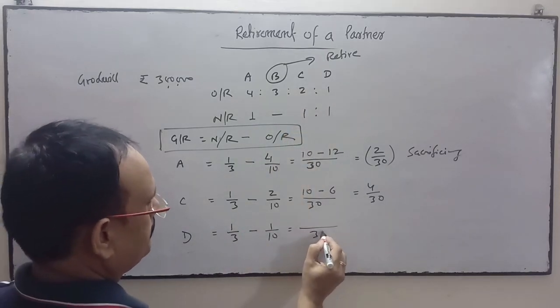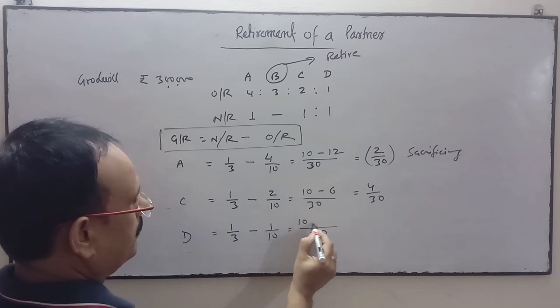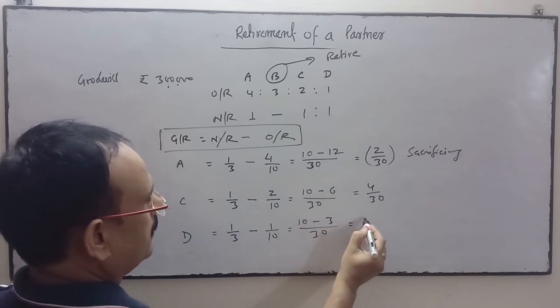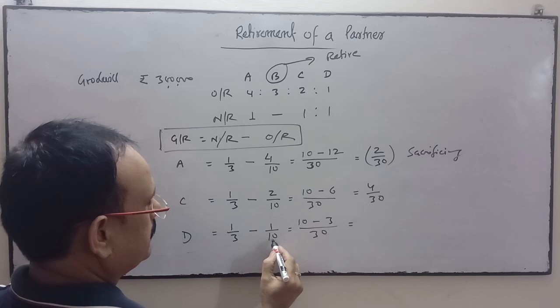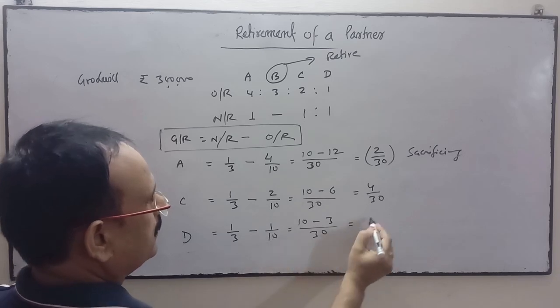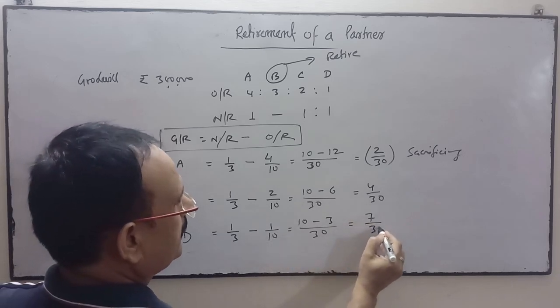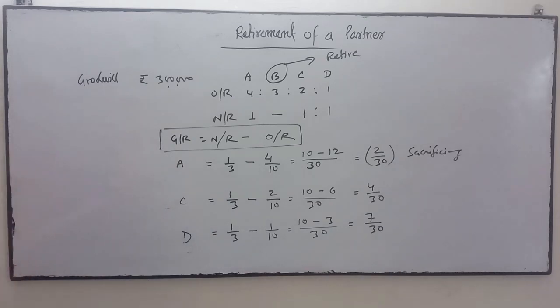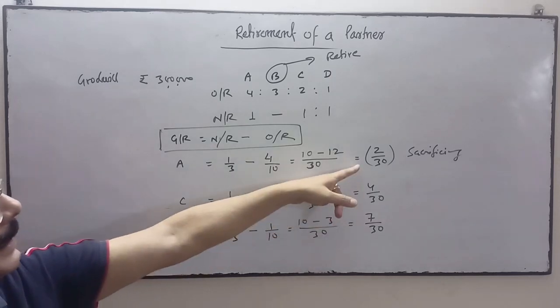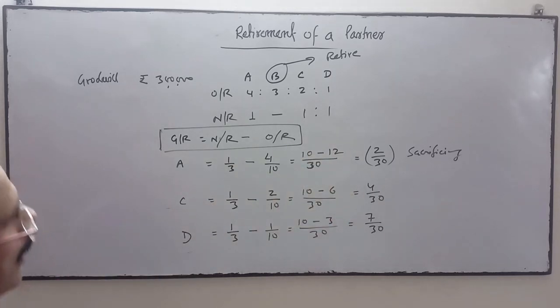LCM is 30. 10 minus 3, it is 7/30. So the gaining ratio is this and sacrificing is this. Now we'll do the treatment of goodwill.